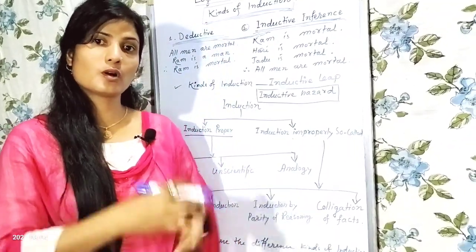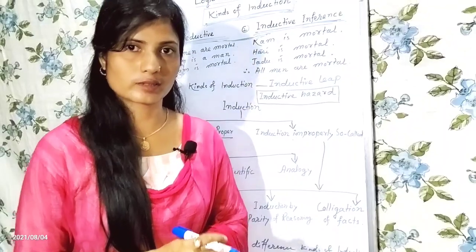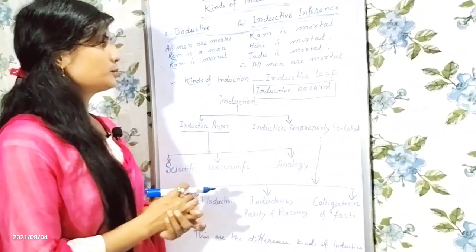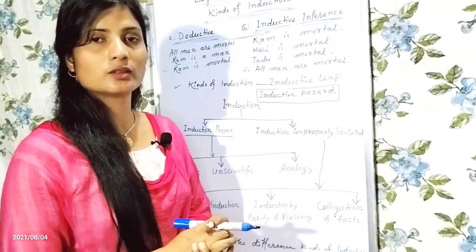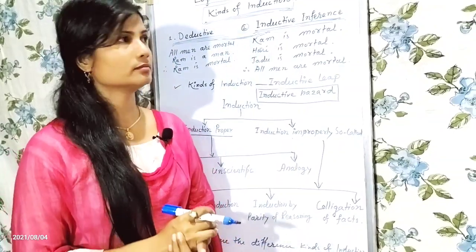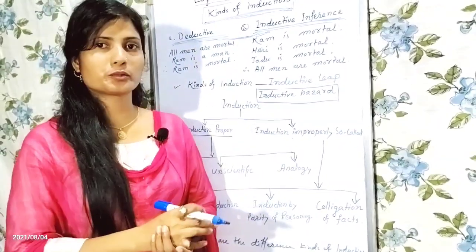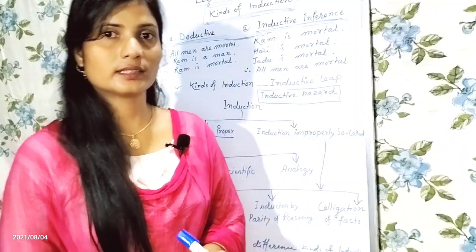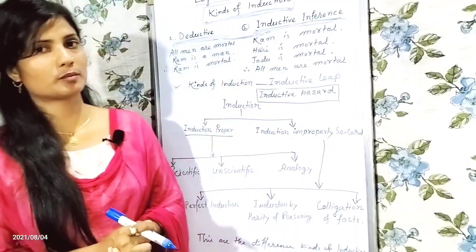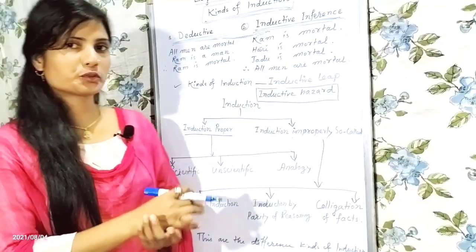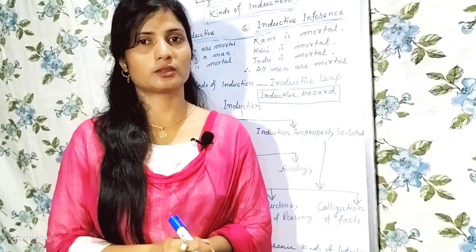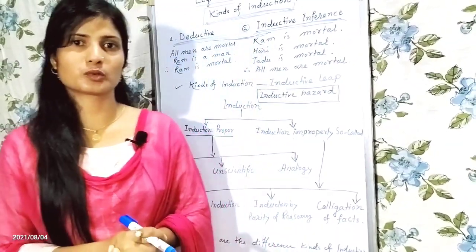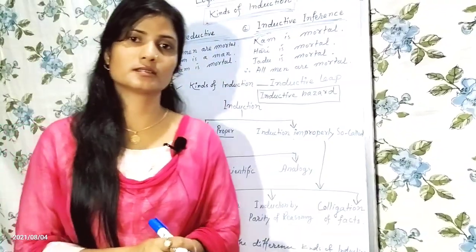Therefore, all men are mortal. That means in inductive inference, we always jump from particular proposition to general proposition. And in deductive inference, we always jump from general proposition to particular proposition or general proposition to general proposition.